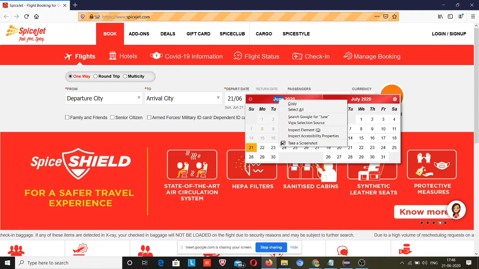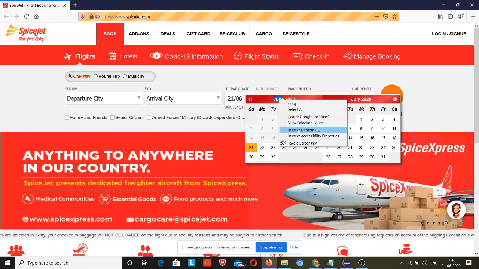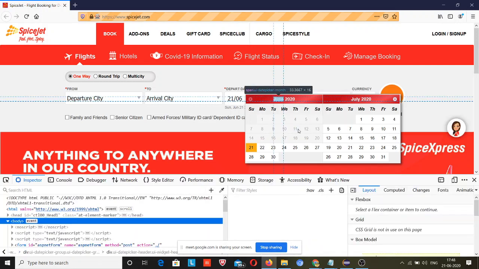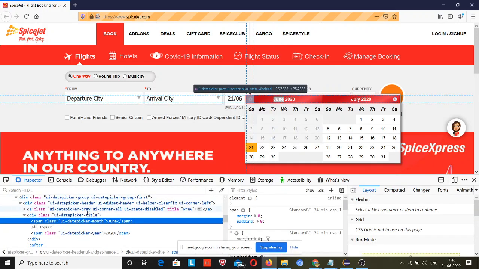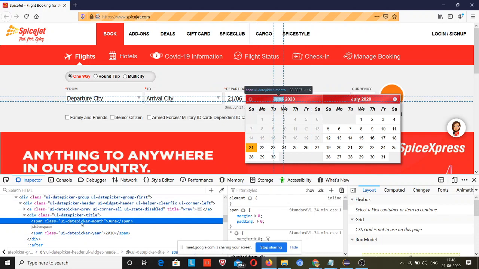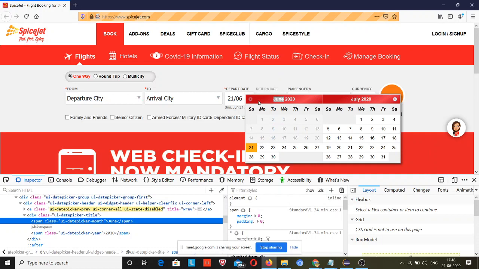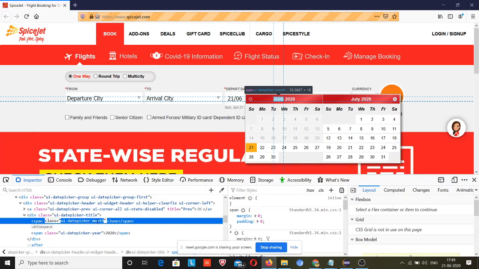So right click, I will right click over here. I hope the screen is visible. I don't need to zoom. Right click and you can see this class ui-datepicker-month. When I am hovering over here, you can clearly see it is highlighting the month. Okay, let me do it again and see there. Okay guys, so you can clearly see that means we are at the right place to locate this element. So I will copy this class and the tag name is span.